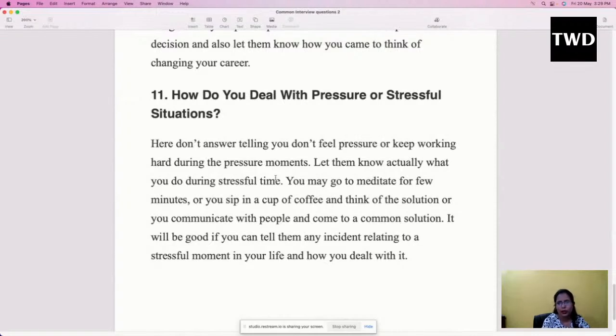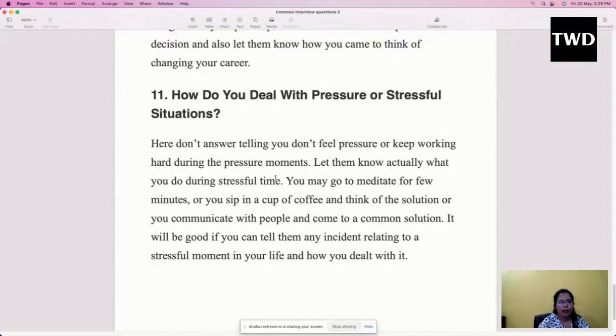In that case, whatever reasons or things come to your mind, let them know. Just don't answer in one sentence only, like, no, I am not going to get any pressure, I'm such a lively guy, I'm going to handle everything very nicely. Let them know how you are going to handle it. Let them know what you actually do during stressful times. You may meditate for a few minutes, or sip a cup of coffee and think of the solution, or communicate with people and come to a common solution.